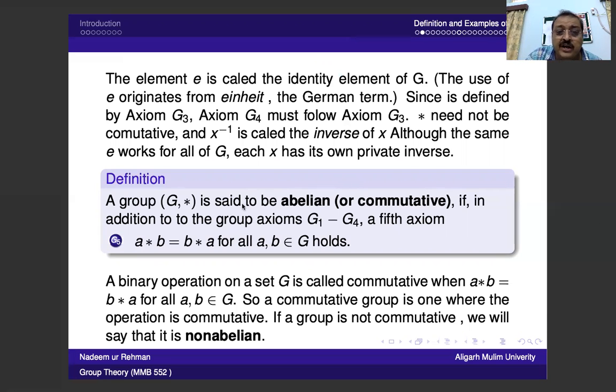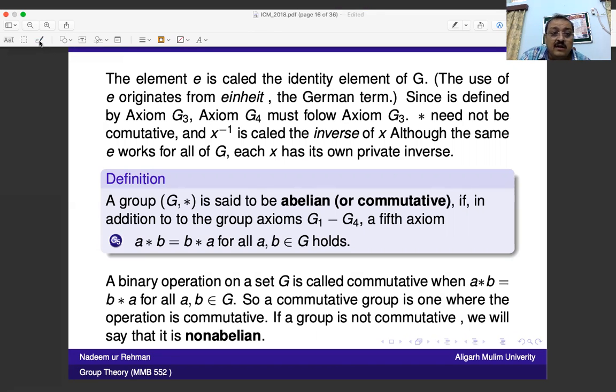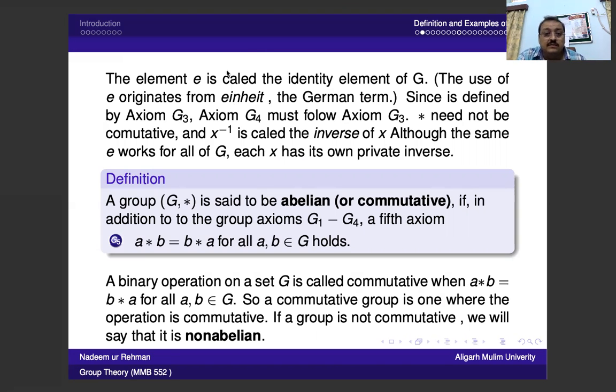The use of E originates from Einheit, the German term. Since the identity axiom 3 must be followed, follow axiom G3. So star need not be commutative, and X inverse is called the inverse of this. So the meaning of this is the axioms of G3 and G4.